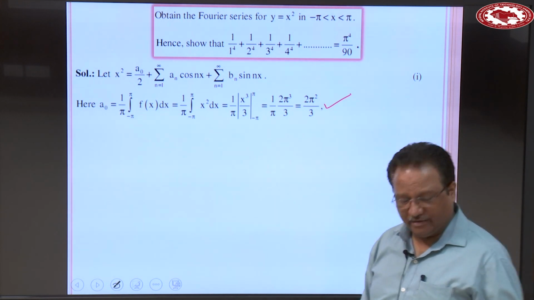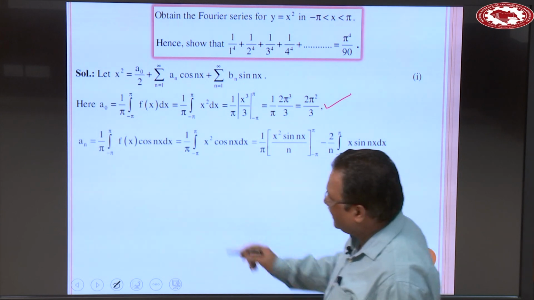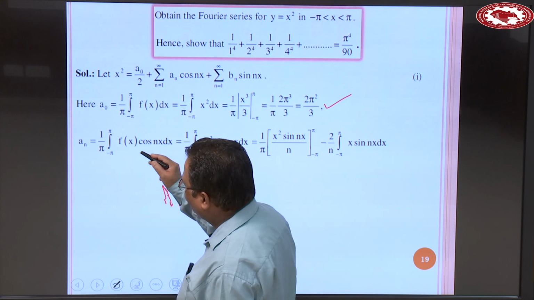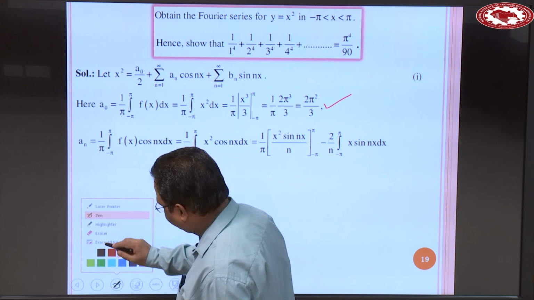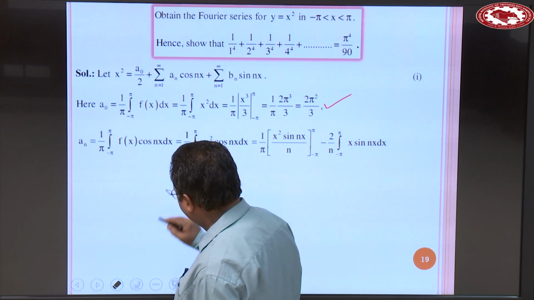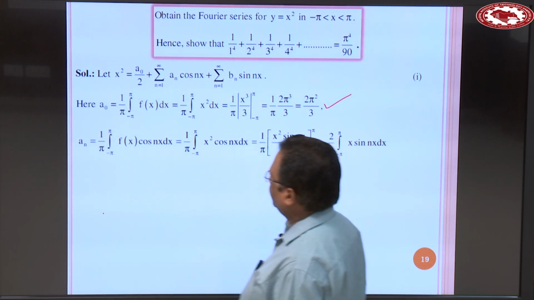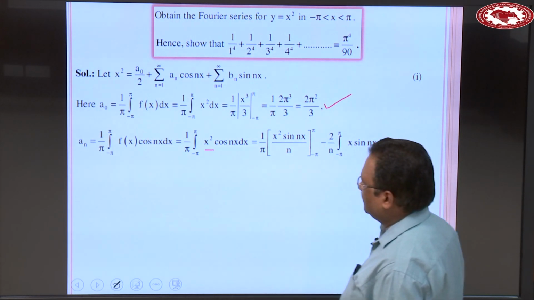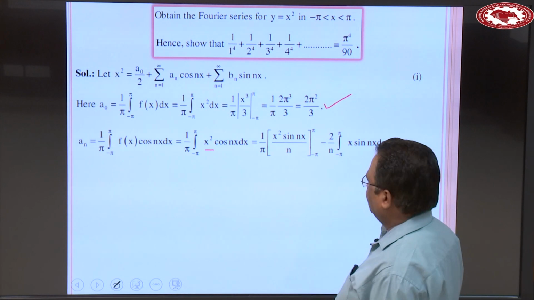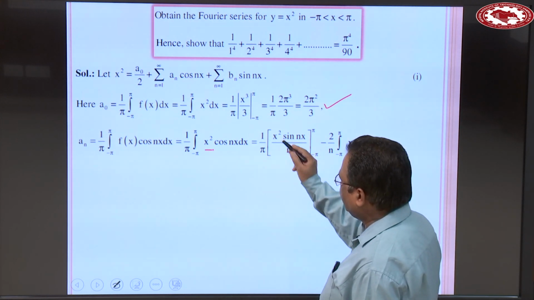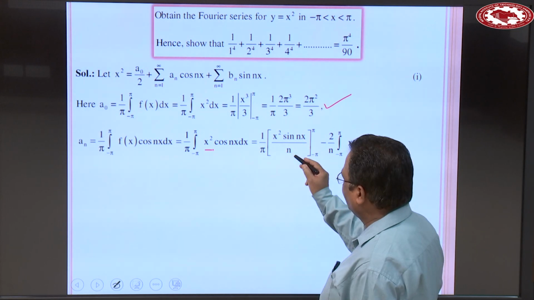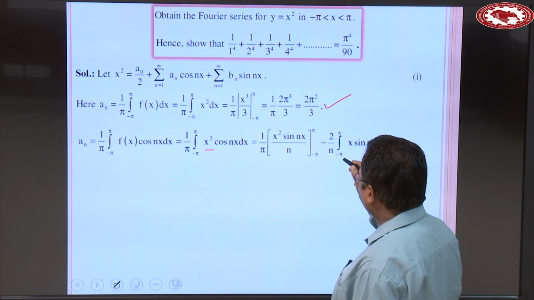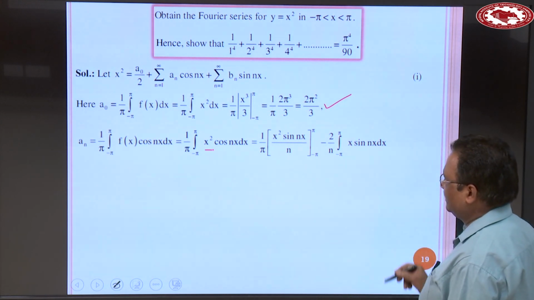Then calculate a n. When you calculate a n, use this formula: 1 over pi integral minus pi to plus pi f(x) cos nx dx. Now, substitute the value of f(x) as x square cos nx dx. Solve this integral: 1 over pi within the bracket x square sin nx over n, with limits minus pi to plus pi, minus 2 over n integral minus pi to plus pi x sin nx dx.